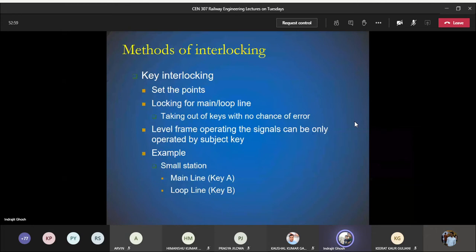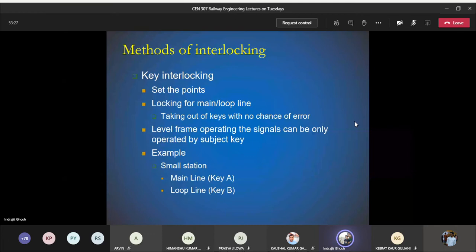So they set the points, they lock whether it will be going in the main or the loop line. They take out the key. Okay, now once they set it up using the interlocking, from that particular hole they take out the key, so that by any mistake nobody is going to use the key once again. So there is the lever frame.